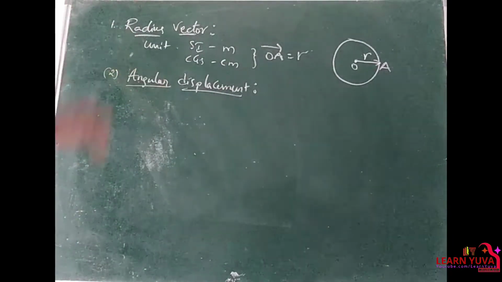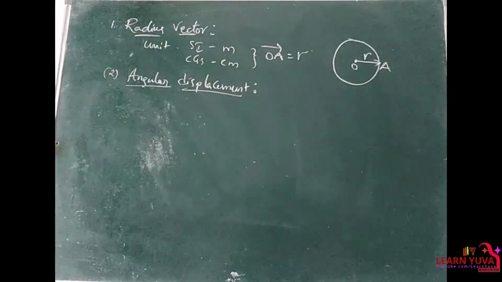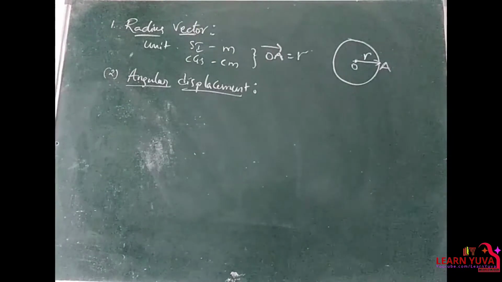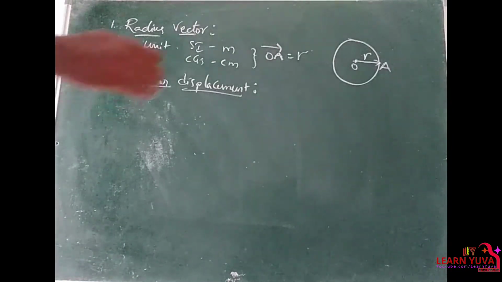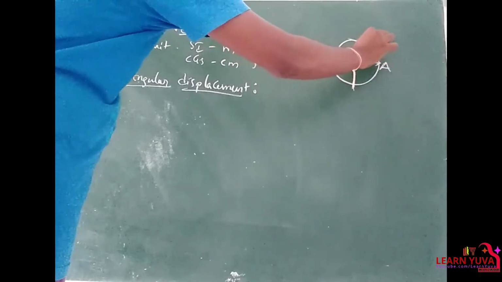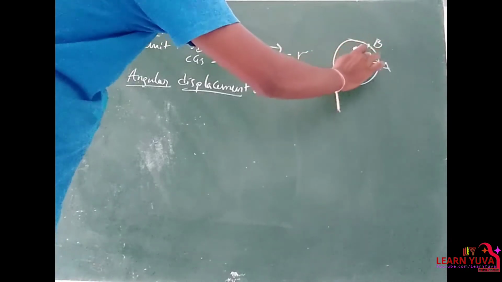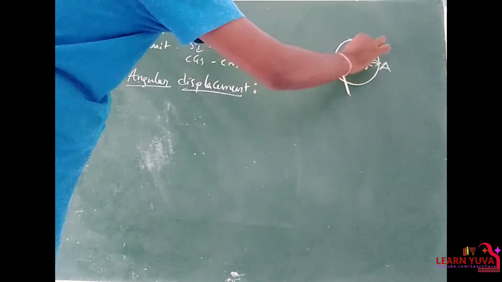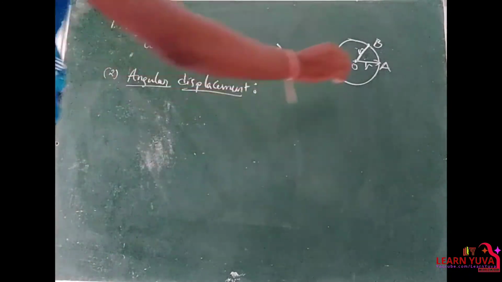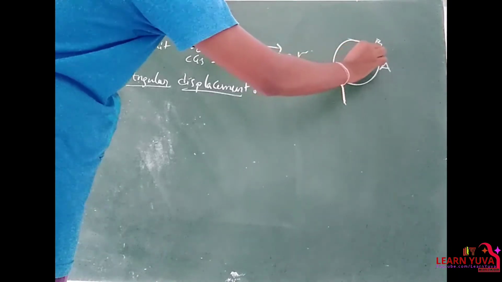Next one is angular displacement, right? Let's say the position of the particle at a given instant is at OA, and it moves from A to, let's say, B, with some angle, having the same radius R. Here the radius does not change, but the body moves from A to B and makes some angle theta.